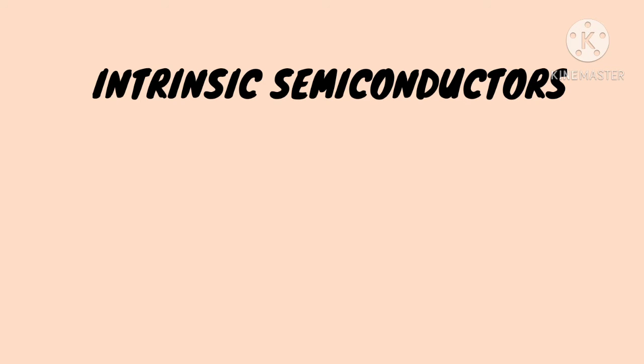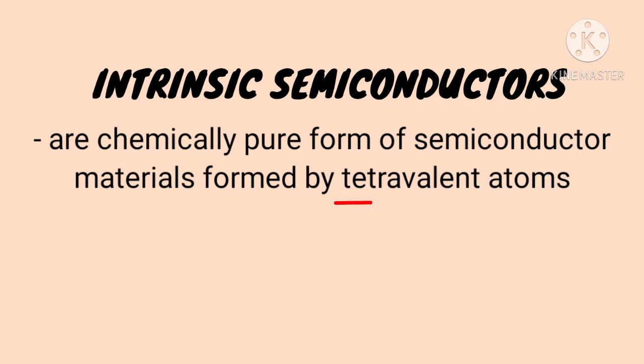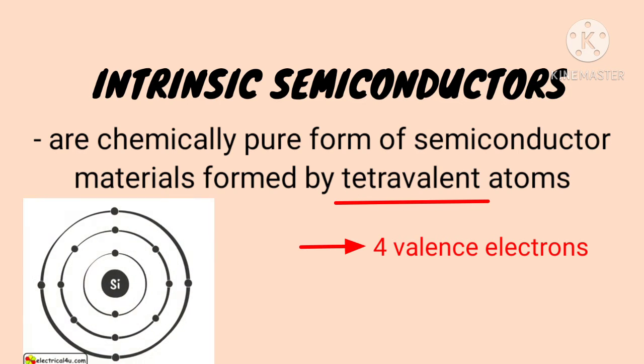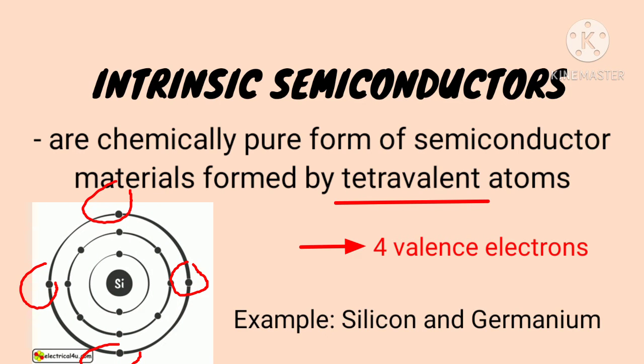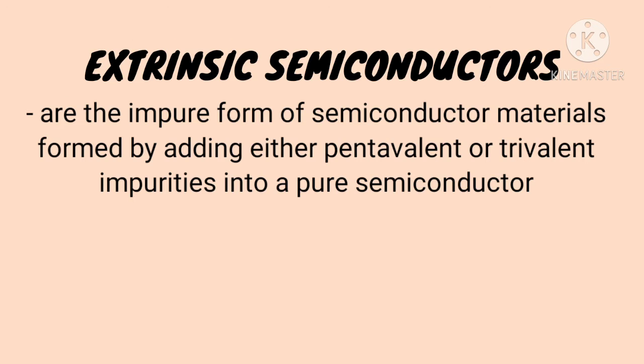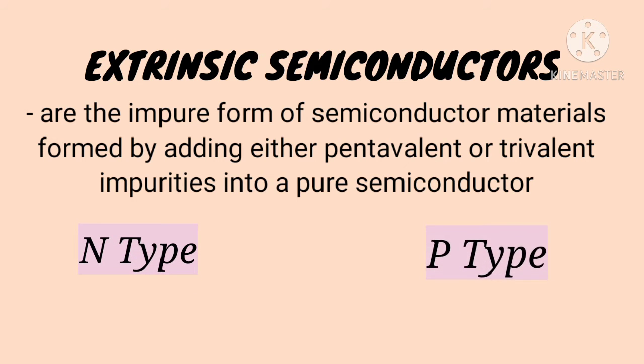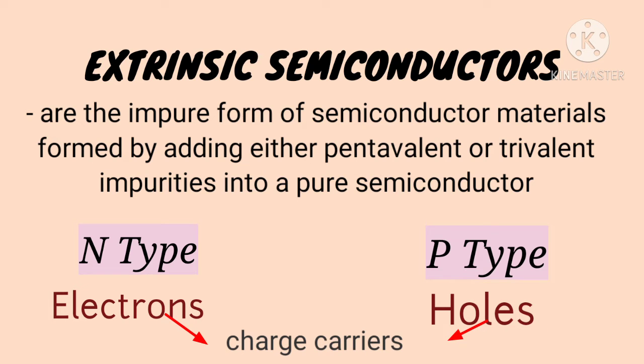Intrinsic semiconductors are chemically pure forms of semiconductor materials formed by tetravalent atoms. Tetravalent means 4 valence electrons in its shell. Extrinsic semiconductors are basically two types. The first one is n-type and the second one is p-type.